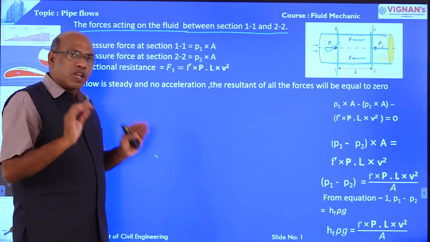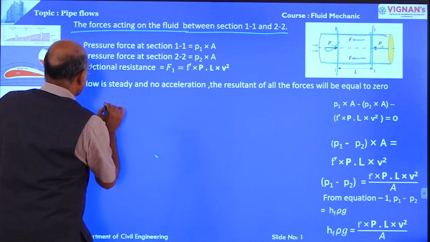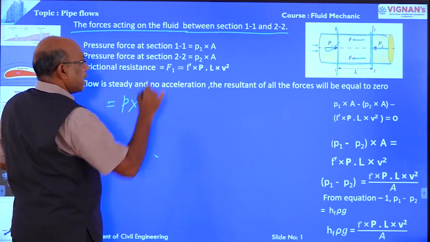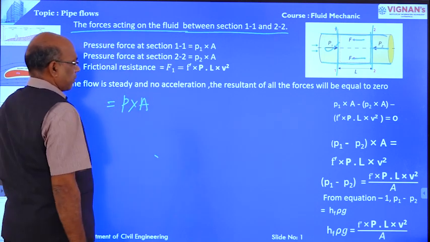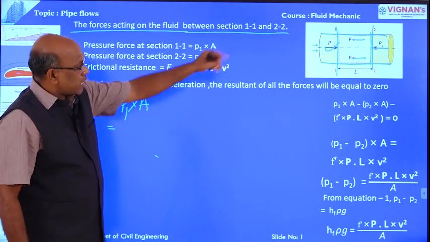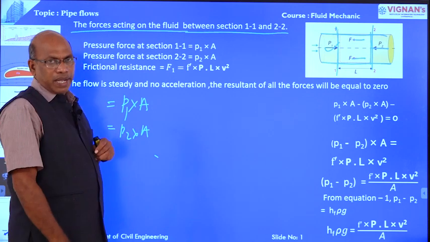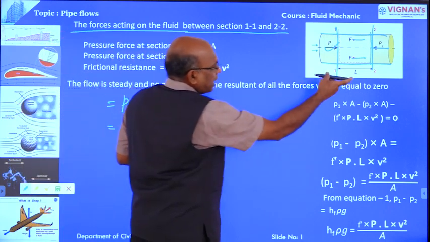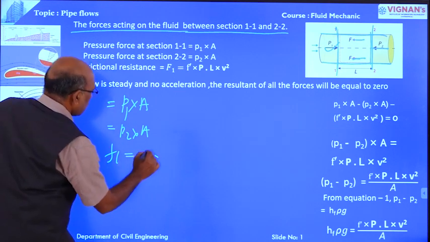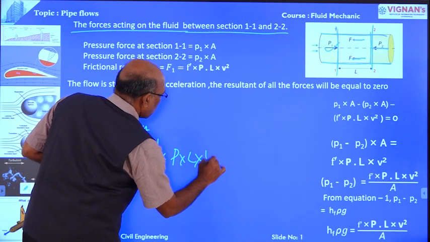Any force is equal to stress into area. Pressure force at section 1-1 is equal to intensity of pressure P1 into cross-sectional area A, and pressure force at section 2-2 is equal to intensity of pressure P2 into cross-sectional area A. And another one, frictional resistance F1, which I have already derived, is equal to F dash into wetted perimeter into L into V square.